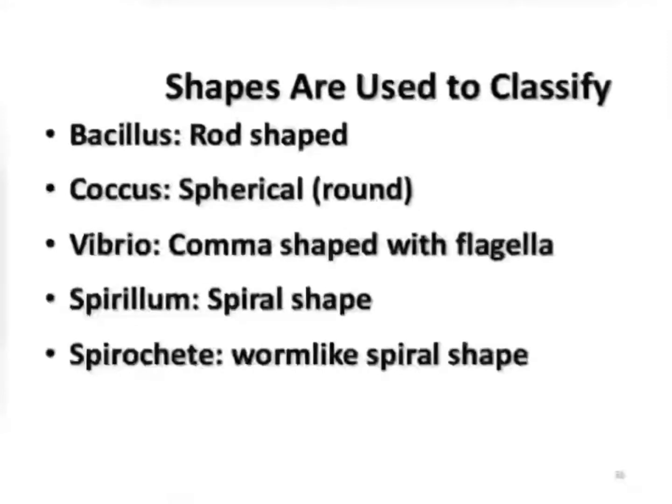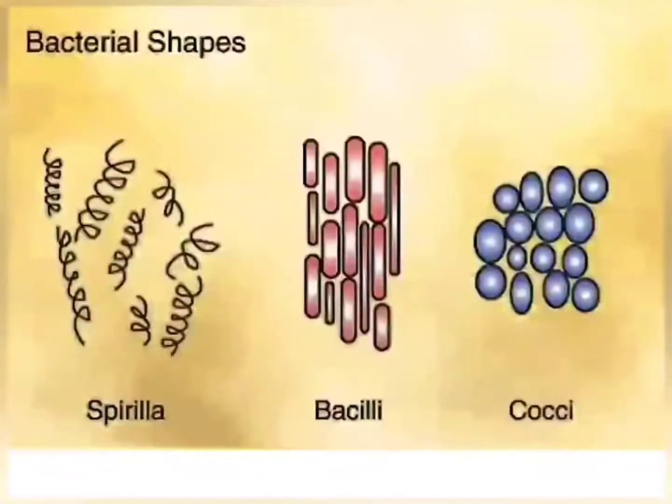Bacillus means rod-shaped bacteria, coccus means spherical, vibrio comma-shaped, spirillum spiral-shaped, spirochete worm-like shape. So let us see them. On the extreme left is the spirillum bacteria. Second is bacilli, rod shape. And on the extreme right is the cocci, spherical-shaped bacteria.